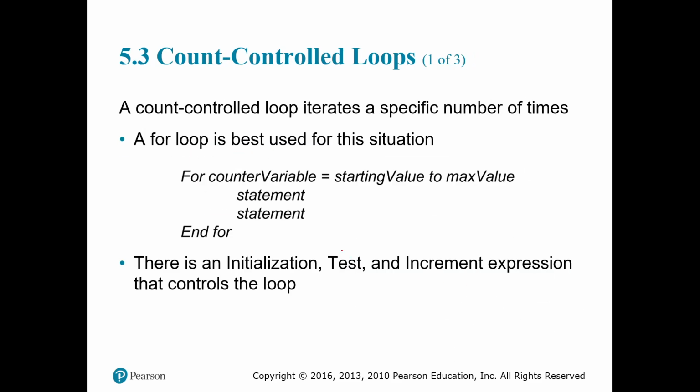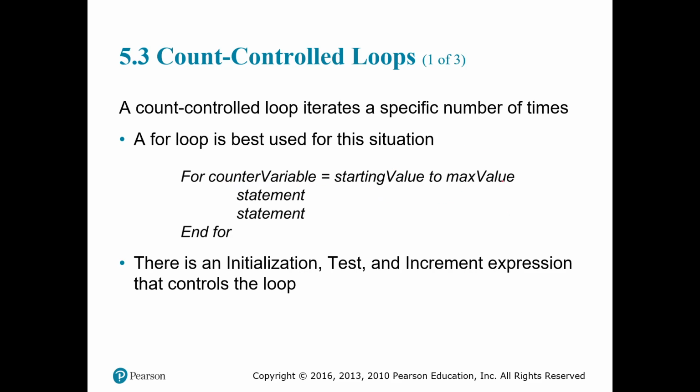We also have count-controlled loops. These are my favorite kind of loops because they're so simple and so easy to write. We call this a for loop. Whenever you have to execute a loop a certain number of times, you're going to use a counter loop, because you can strictly set up this loop. For example, if you want this loop to iterate 7 times, you can do that. 12, 13, 14. If there's a certain number in your head, this is when you're going to use a for loop. You see here: for counter variable that equals from starting value to max value.